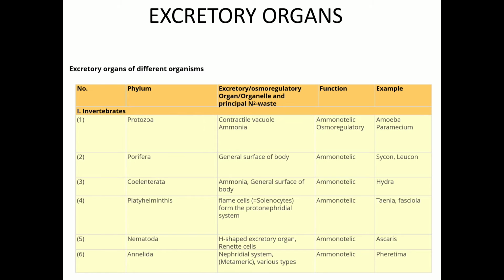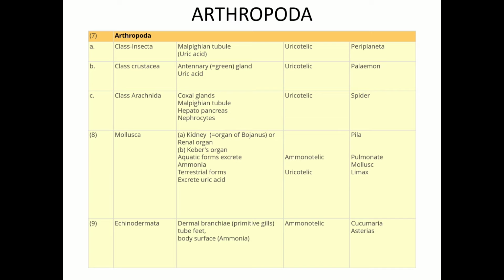Next is Nematoda. There are H-shaped excretory organs. Renette cells are there. They are ammonotelic. Example is Ascaris. Next is Annelida. In Annelida, there is the nephridial system and they are ammonotelic. Example is Pheretima. Next, phylum Arthropoda.